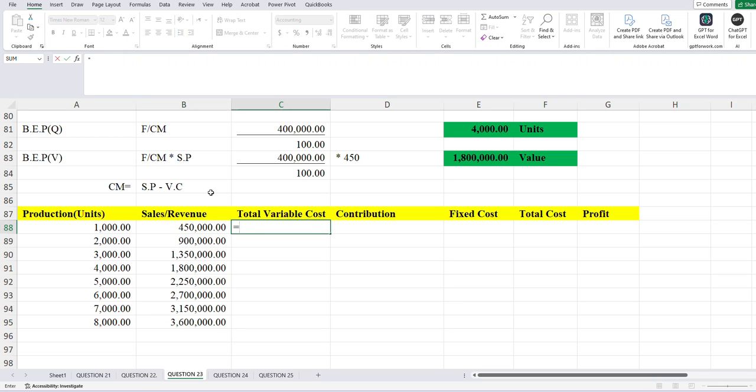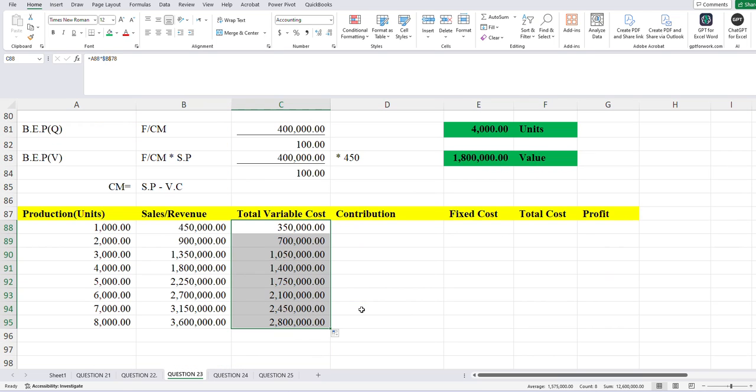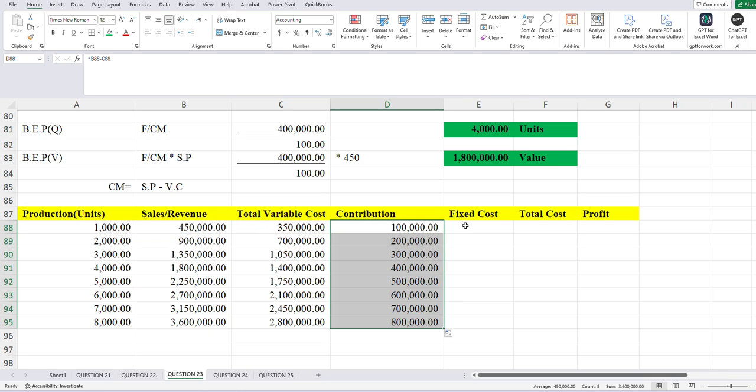Variable cost, I'll be having my number of units times the variable cost per unit, which was 350. In this case, I lock. Remember, locking is clicking F4. I just drag it at that point. My contribution, of course, will be sales minus variable cost. I drag it at that point.